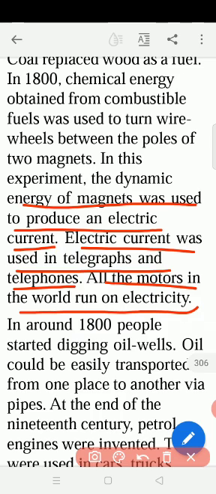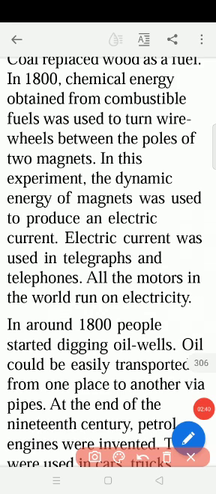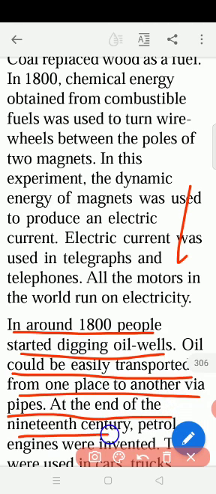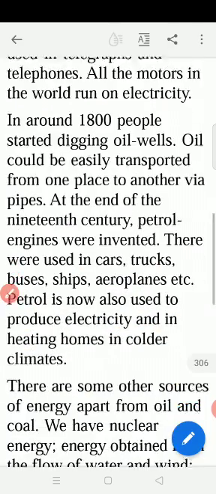Electricity is produced. So the next one, in 1800 people started to dig oil wells. First came the coal and second came the fuel. So oil could be easily transported from one place to another via pipes at the end of the 19th century.